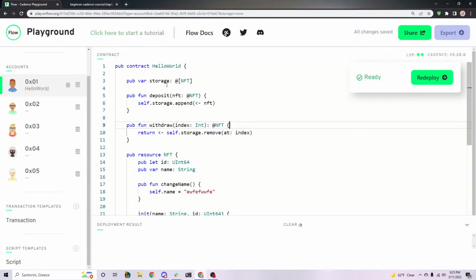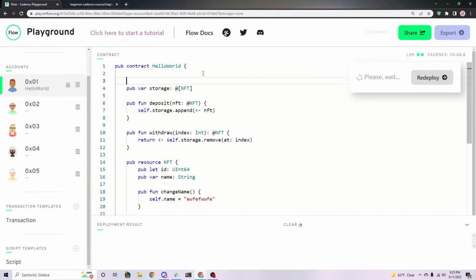So how's everyone doing on these two? Do we understand this? That in order to deposit, we have to append the NFT with this move operator, and to withdraw it, we do self.storage.remove and then at. Just to remind all of you, what the index means is the spot that it's at. So for example, if we have an array of, let's just say NFT1, NFT2, NFT3, NFT4, then this one is at index 0, this one's at index 1, index 2, and index 3. So that's what this index is right here.